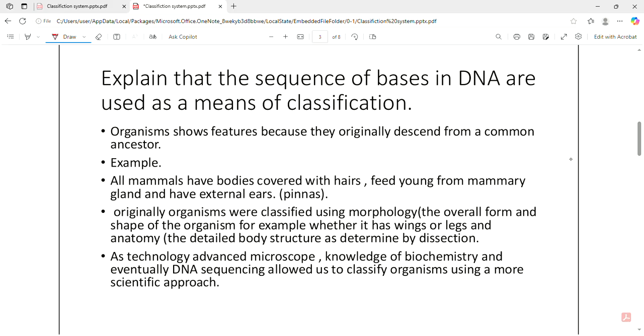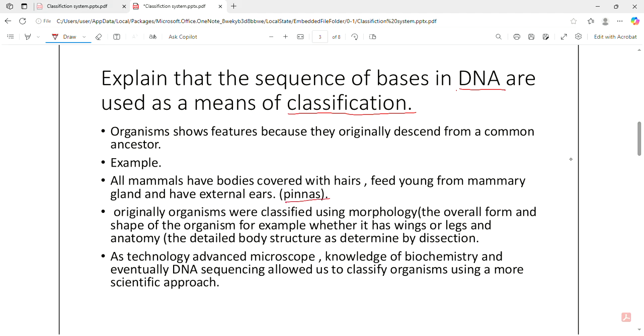Explain that the sequence of bases in DNA is used as a means of classification. With the advancement of genetic engineering and technology, organisms are classified according to the bases in the DNA. Here we describe that organisms show features because they originally descend from a common ancestor. Example, all mammals have bodies covered with hairs, feed young from mammary glands, and have external ears, pinnas.